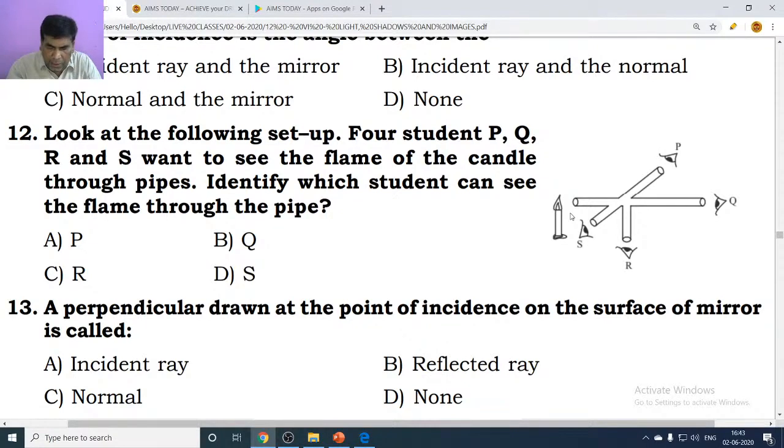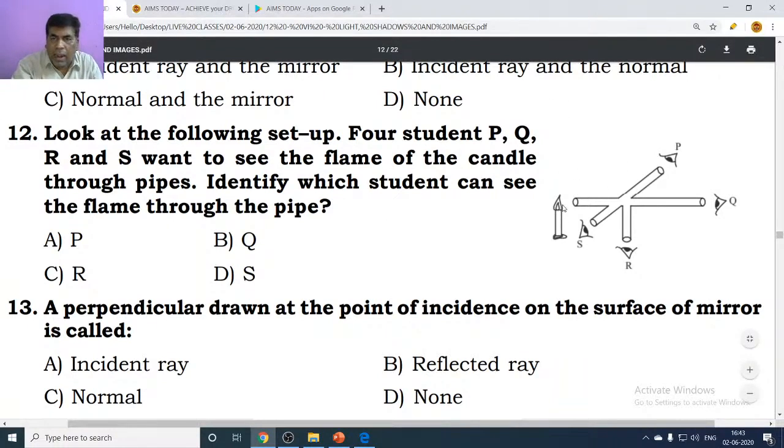Swapna also option B. Very good. Thank you students, thank you for active participation. Most of your guesses are correct because light always travels in a straight line. So if light travels in a straight line, student Q can observe the candle flame in the right manner.